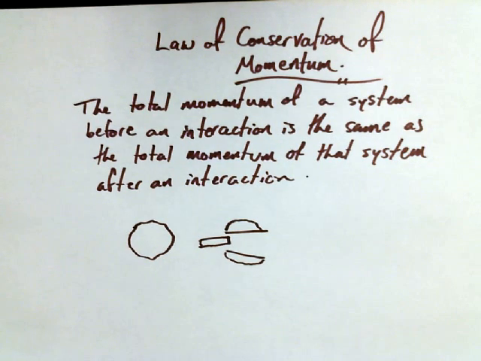All right, so the law of conservation of momentum. Momentum's a vector property, as I keep on saying. The total momentum of a system before an interaction is the same as the total momentum of that system after an interaction. I'll tell you what I mean by that.